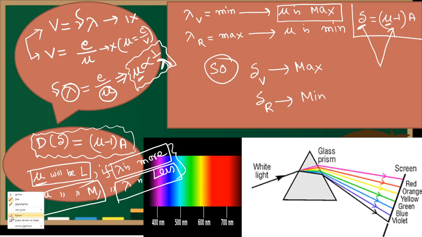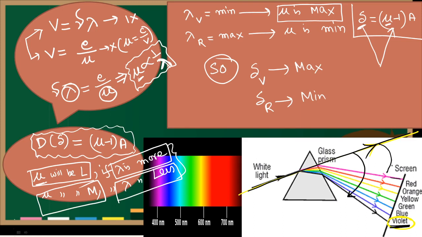That is the reason the violet color came like this. Light came like that. Violet color bends this much distance, but red color bends only that much distance, because this is the deviation of red color, and this angle is the deviation of violet color.